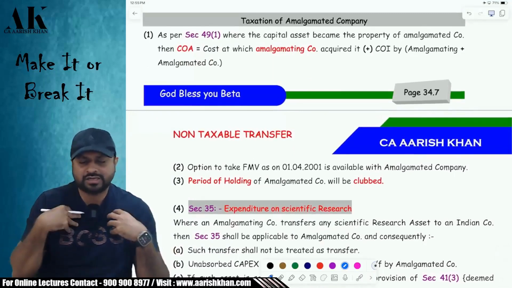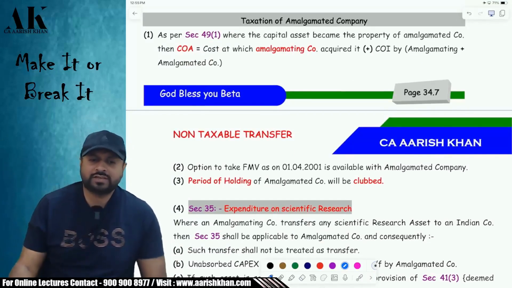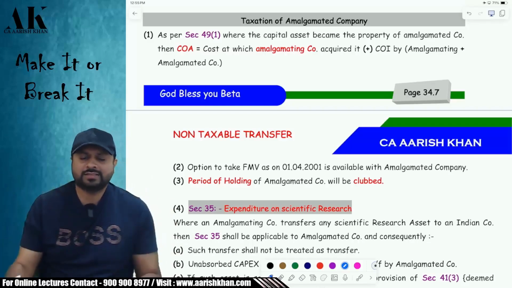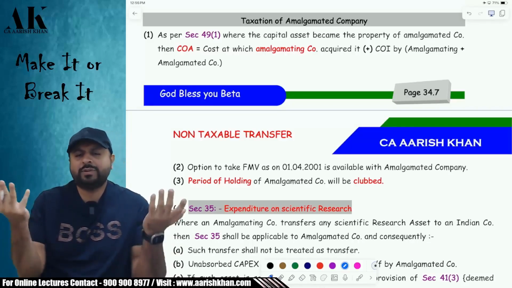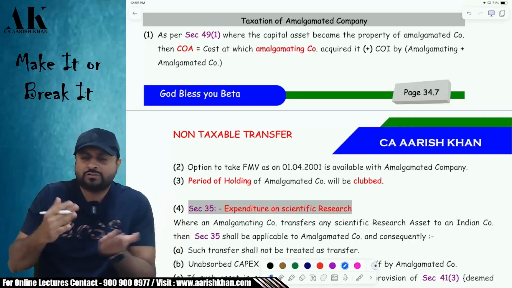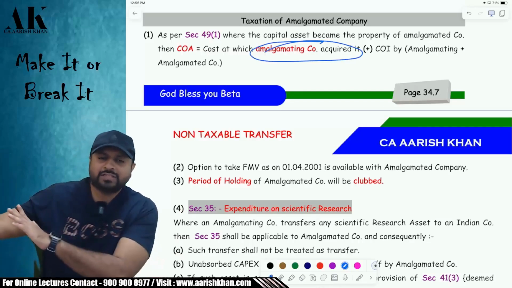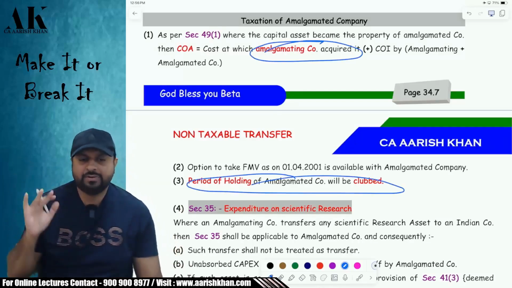Just imagine yourself as an amalgamated company. What has happened with you? You have received a lot of assets from the amalgamating company, right? Now, later on when you sell these assets, whether you will be liable for capital gains or not? Yes, the answer is yes. So what will be the cost of acquisition in your hands? The cost will be the cost to the previous company. That is the cost to the amalgamating company. Whatever is the cost to the amalgamating company, that will become your cost, and the period of holding will be clubbed in your hands. Okay.